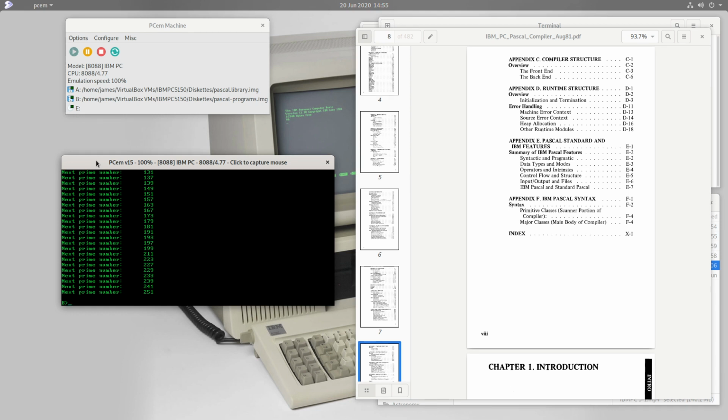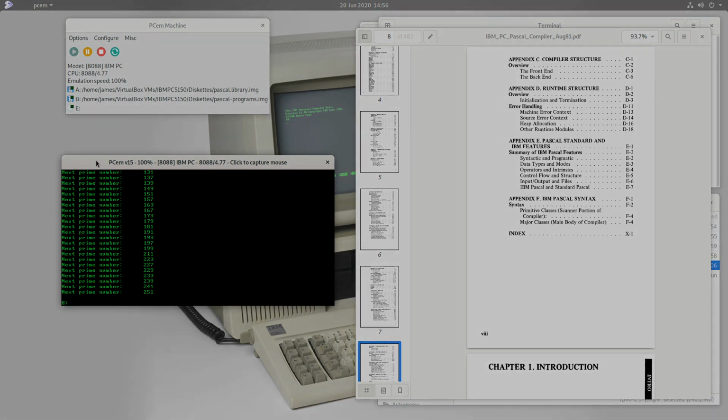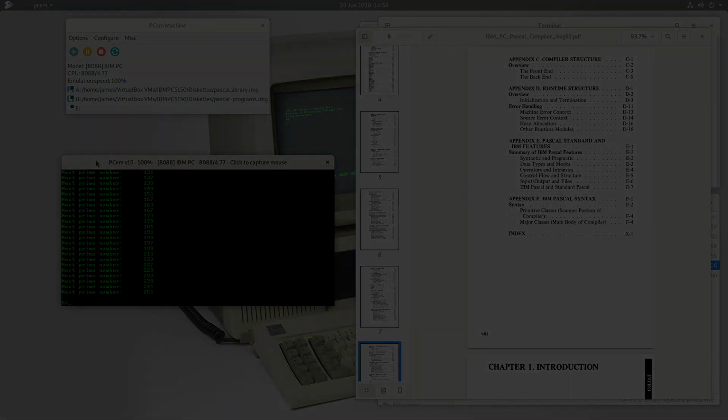So those two languages are COBOL, the common business-oriented language, and Fortran, which is the formula translator. So see you in the next episode.